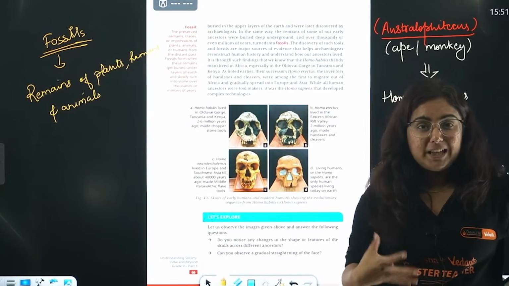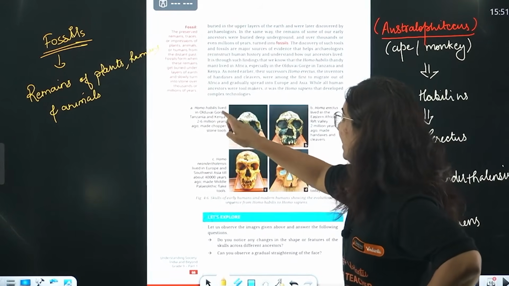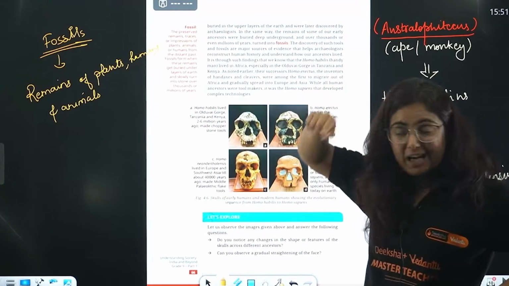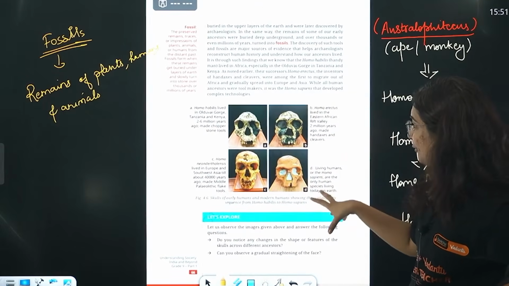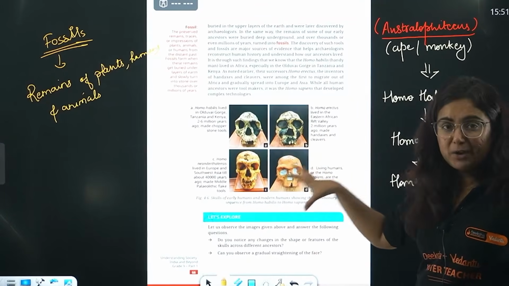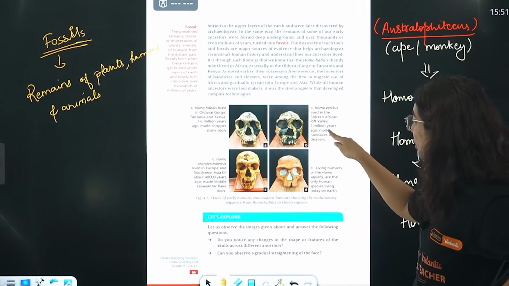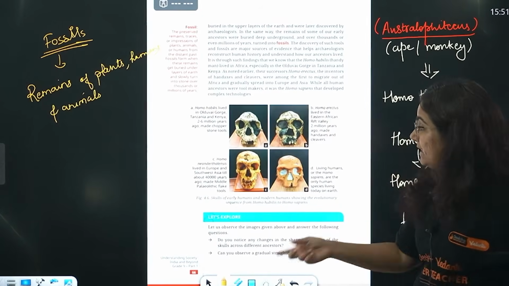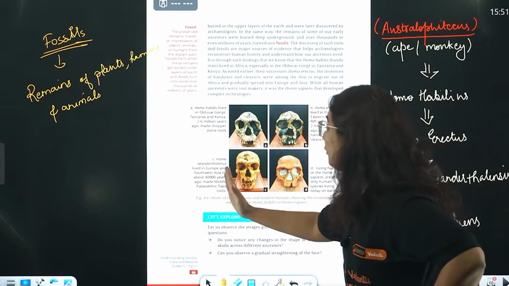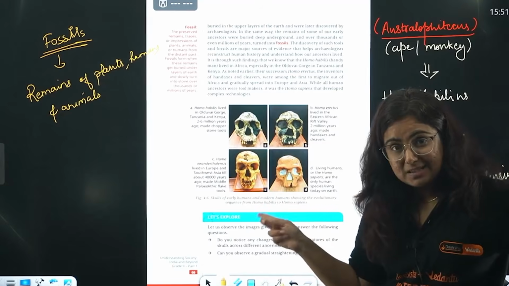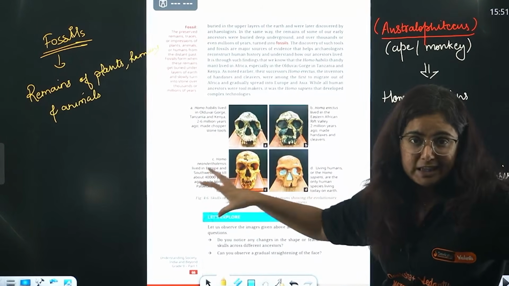Helped us to identify what, my dear students? The evolution of the humans. Like Homo habilis lived in Olduvai Gorge, Tanzania and Kenya, in the Africa region, 2.6 million years ago, and made chopper tools. Can you see the difference in their faces? The skull is becoming smaller, the brain is becoming bigger. Homo erectus lived in Eastern Africa, Rift Valley, 2 million years back. Then Homo neanderthalensis lived in Europe and Southwest Asia till about 40,000 years ago. From Homo erectus to Homo neanderthalensis, we found them in Asia also.